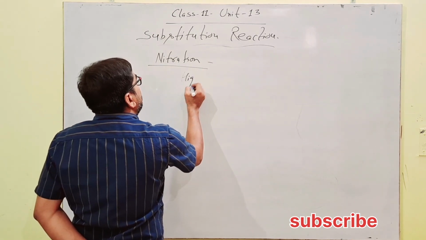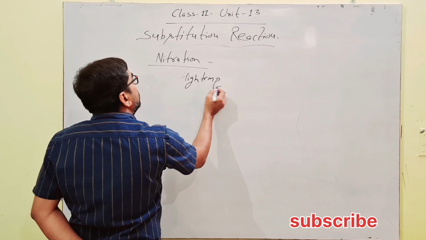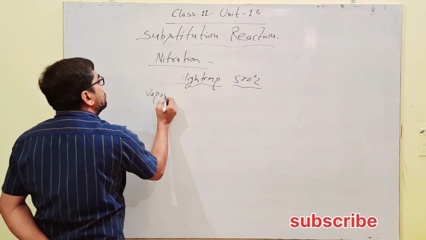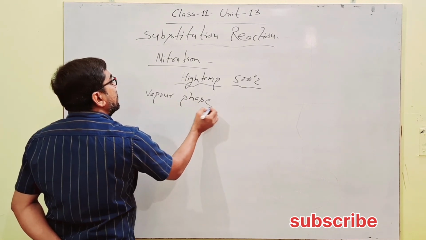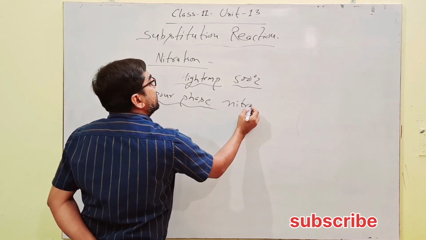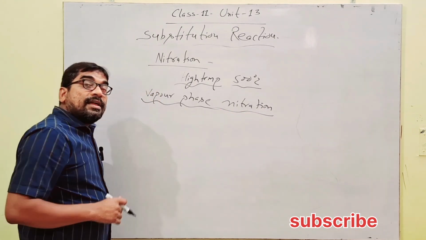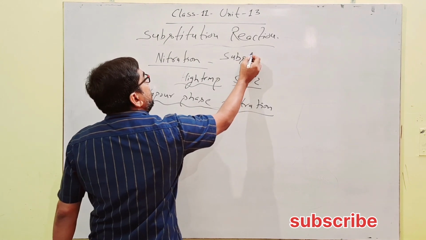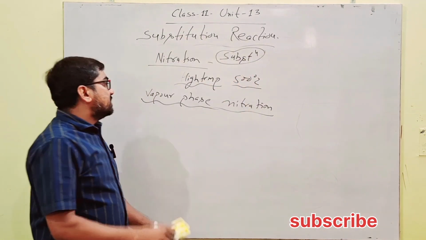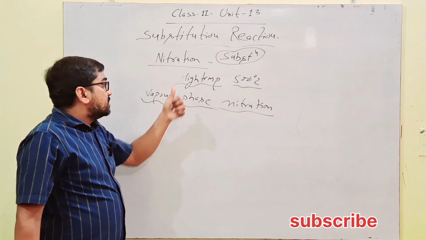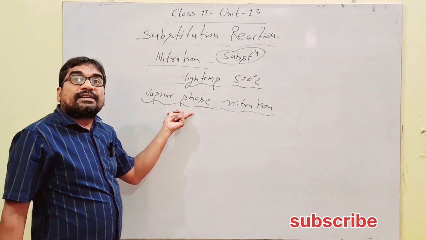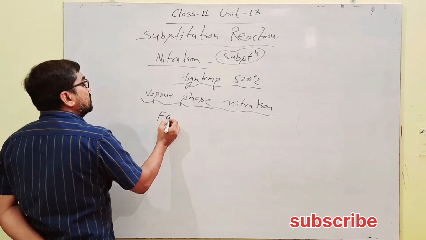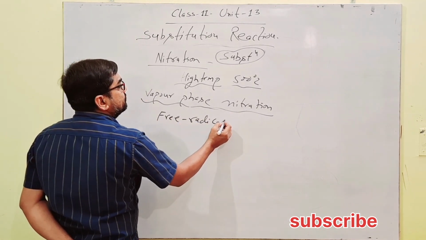Nitration is carried out under high temperature, like 500 degrees centigrade. Here nitric acid comes in vapor phase. That's why it is also called vapor phase nitration of alkane. Nitration of alkane is a category of substitution reaction. At very high temperature, approx 500 degrees centigrade, nitric acid comes in vapor phase, and the reaction is carried out under free radical mechanism.